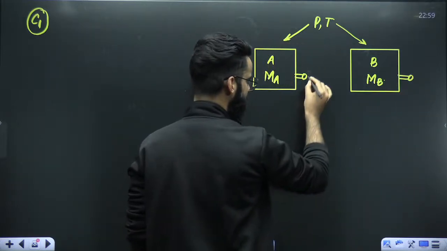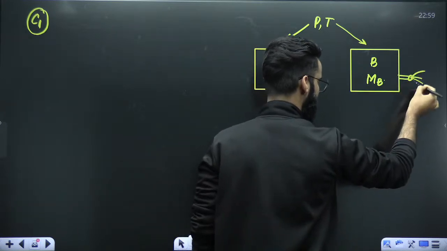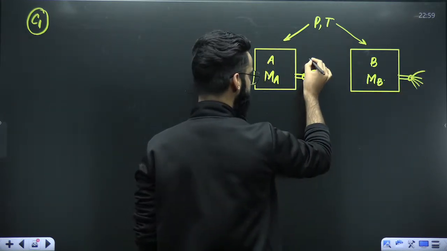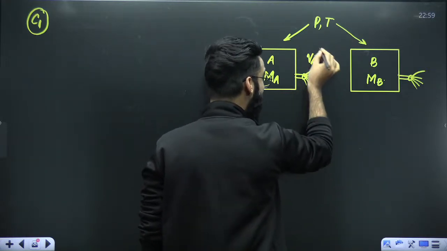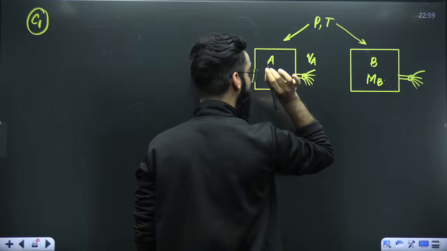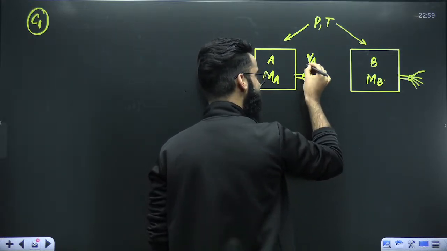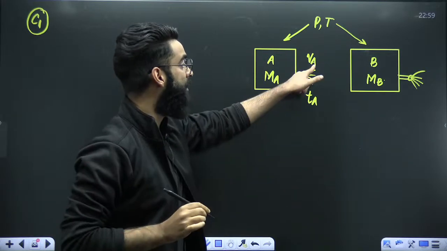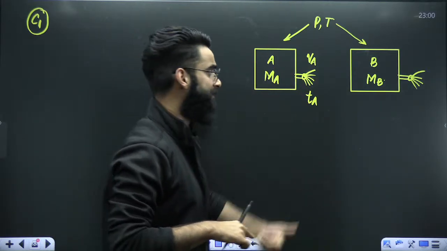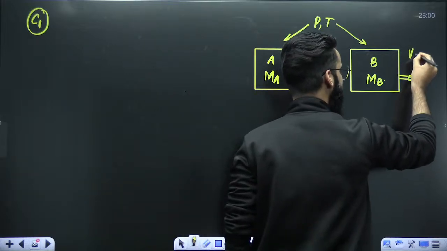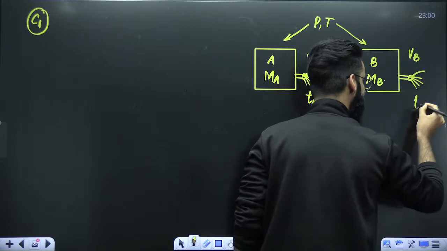So what is going to happen? The gas will start to come out. Even this gas will start to come out. Imagine that VA is that volume of gas A which is coming out of the container in time TA. Similarly, imagine that VB represents that volume of gas B which comes out of the container in time TB.